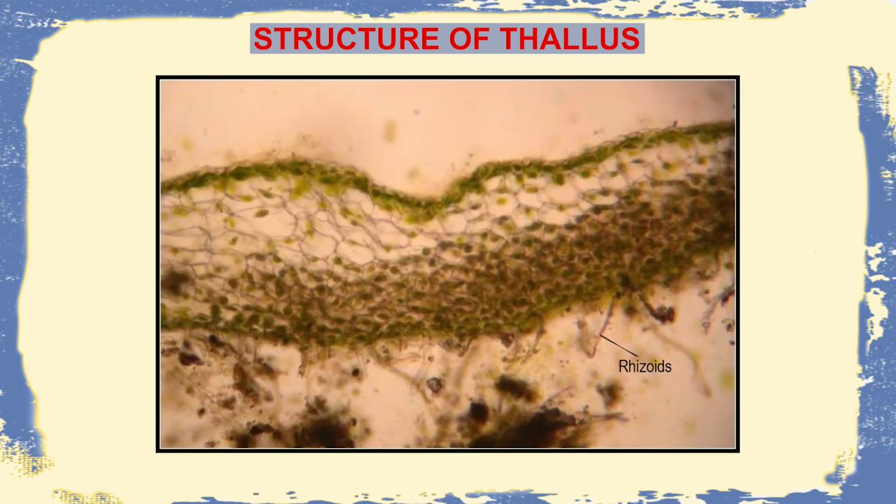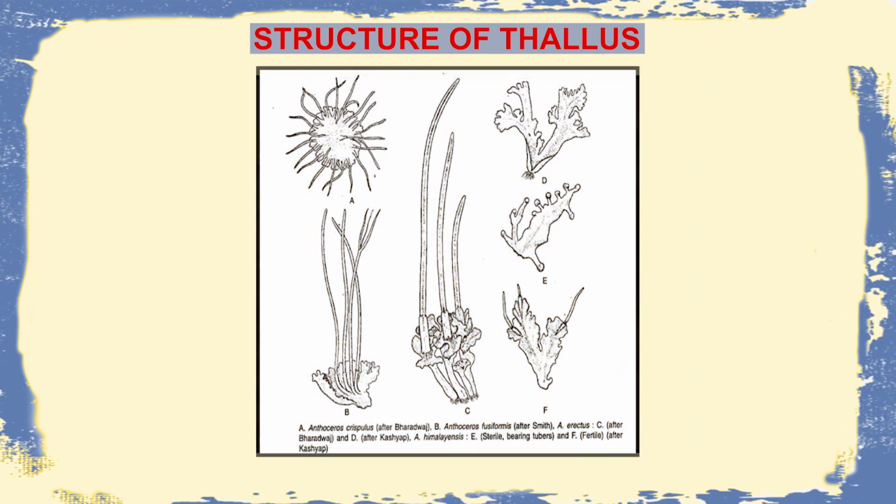At the edge or at the lower portion of the thallus there are certain root-like structures known as rhizoids, which help in anchorage of the plant to the substratum and absorption of minerals and nutrients from the substratum and send them to different parts of the plant body.